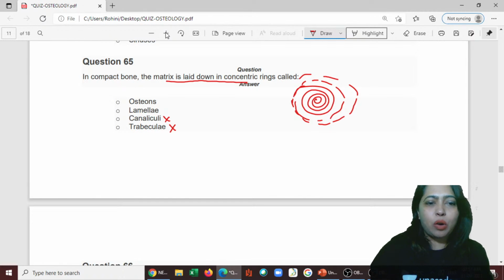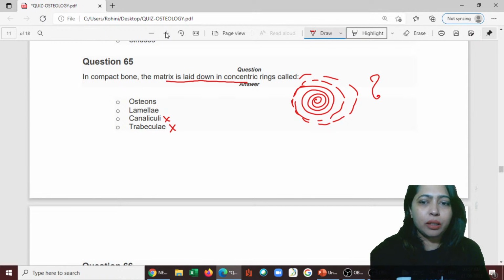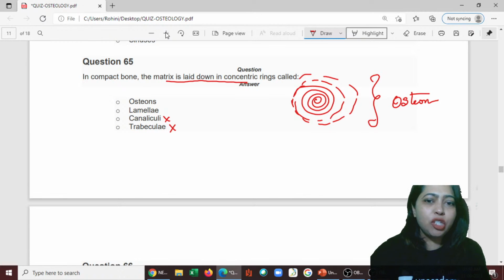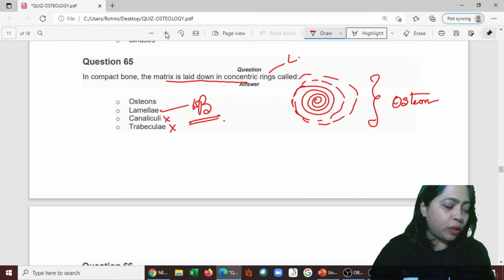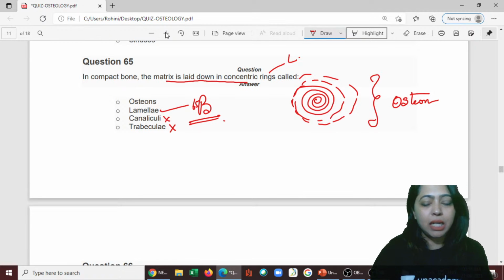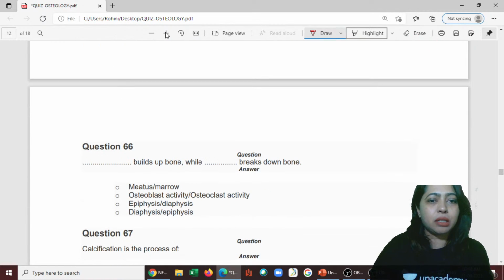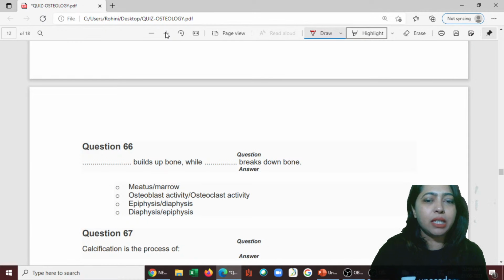Is it lamellae or osteons? This entire thing is called osteon, and each ring is called lamellae. So the answer is B. 65 has the answer B. See, you are able to recall. That means it has stayed in your head. Even if you have answered this before, sometime back, you are able to answer.